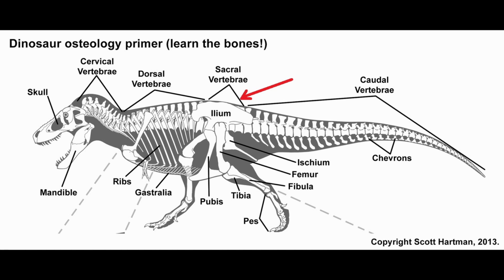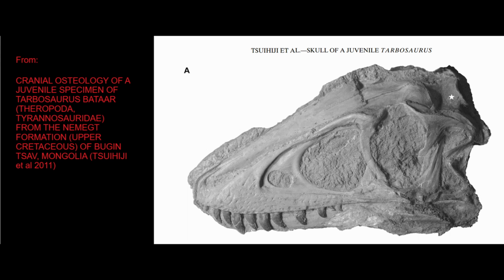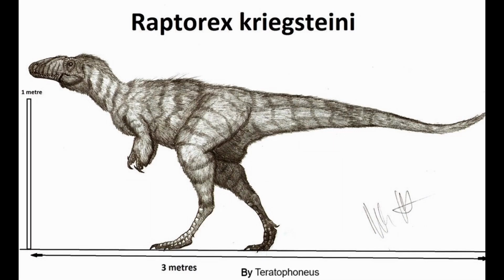Then, two previously reported differences in the skull of each animal were potentially, though not conclusively, due to interspecific variation, meaning that these were potentially traits that would vary between species, just like how all humans or all cats or all dogs have skull differences. Thus, these two traits were treated as unreliable to properly differentiate Raptorex and Tarbosaurus.